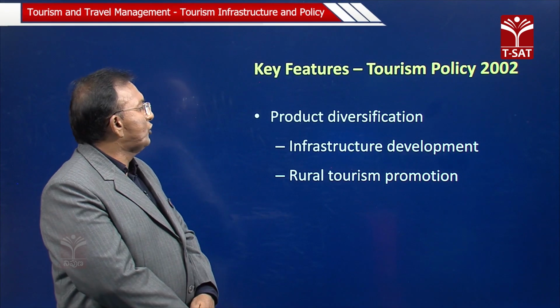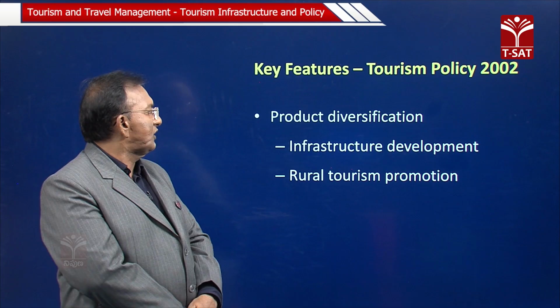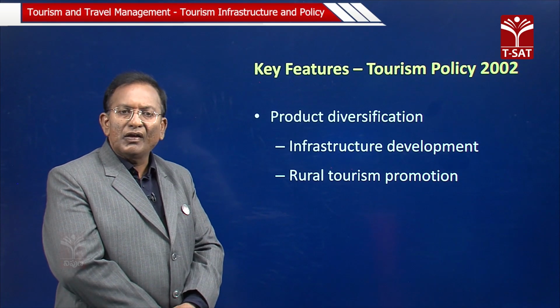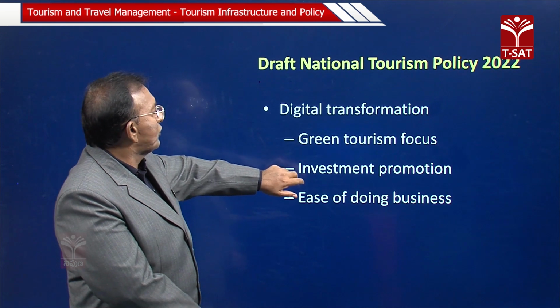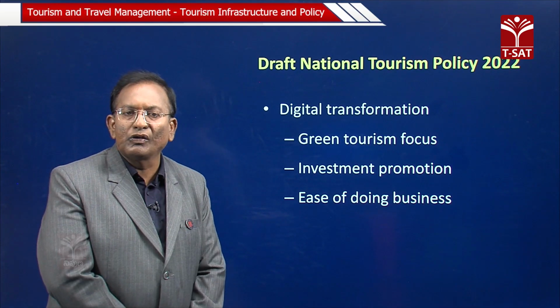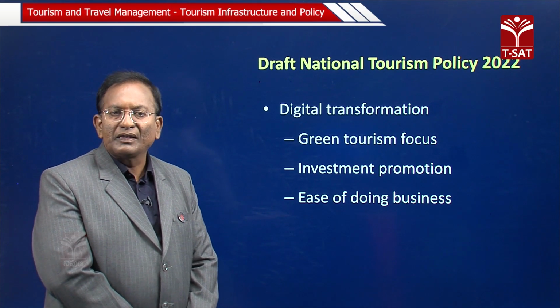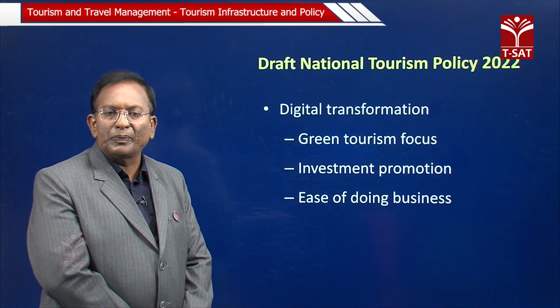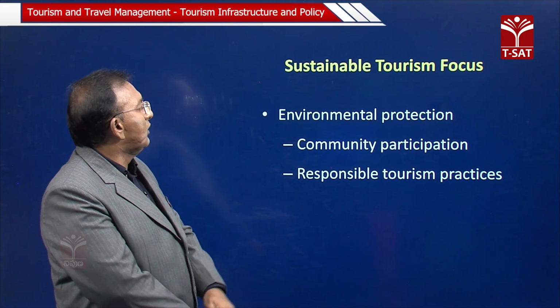So, key features of 2002 were product diversification, infrastructure development, and rural promotion. In 2022, digital transformation and tourism focus, and also investment promotion, were made, and ease of doing business was made out in 2022.